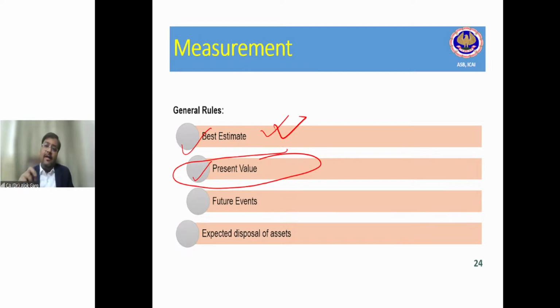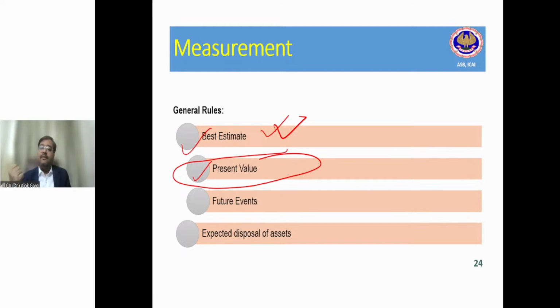Now, friends, let me come to the ARO again. For example, Reliance Industries has oil wells in the Krishna Godavari basin, the KG basin, right? They have a contract with the government that they have to restore this seabed after 30 years. So they have the oil rigs and oil wells in the sea, and they have to restore that after 30 years, after 50 years. So they have a very big obligation in their balance sheet with respect to asset retirement obligation.